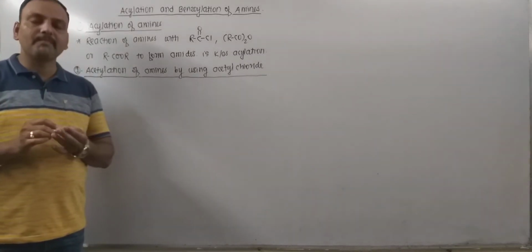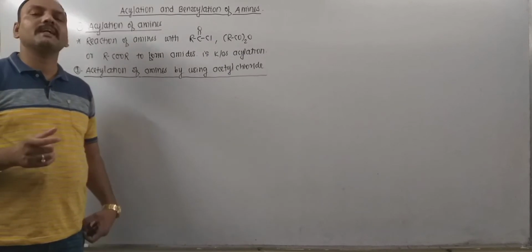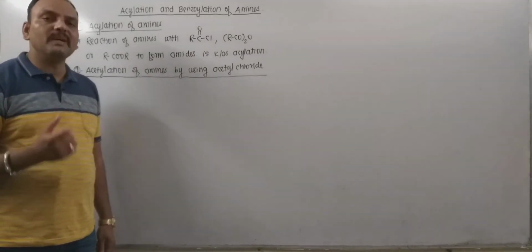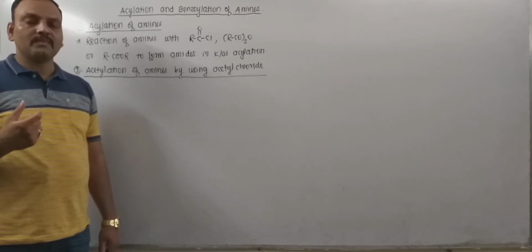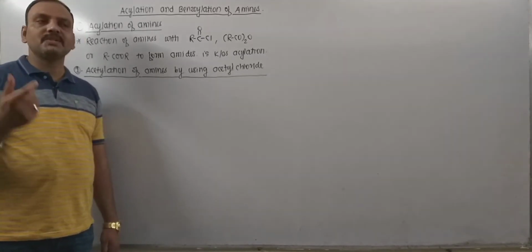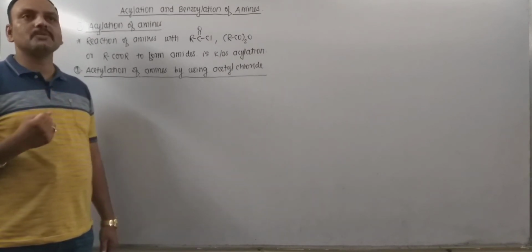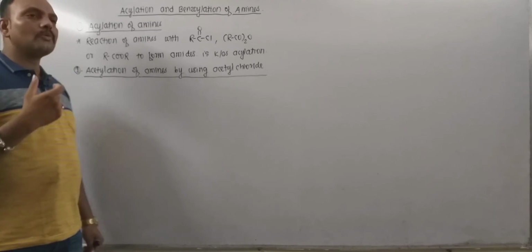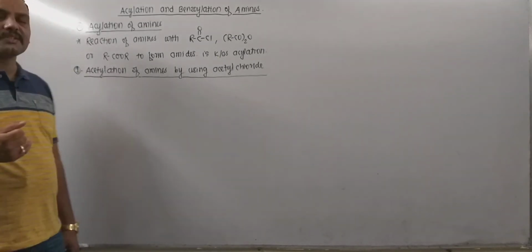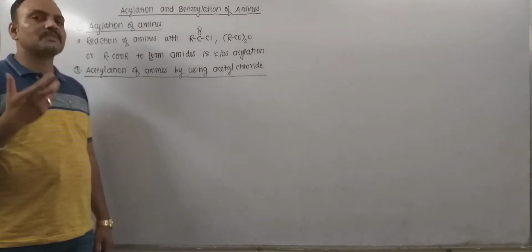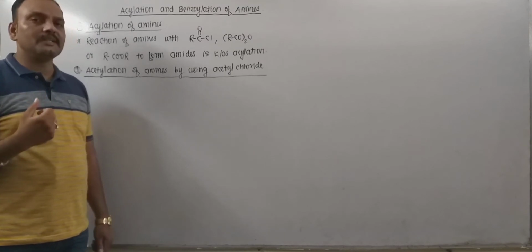Now the point to be remembered right here is these reactions need to be conducted in presence of bases which are stronger than amines, like pyridine. As byproducts are acids like HCl, we need to neutralize that HCl in order to drive the forward reaction. Thus, these reactions are conducted in presence of a base stronger than the amine itself. That is basically pyridine is used right here.